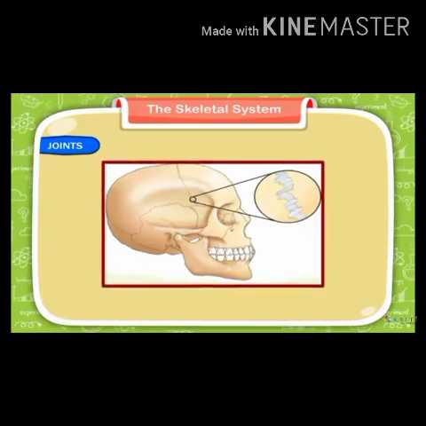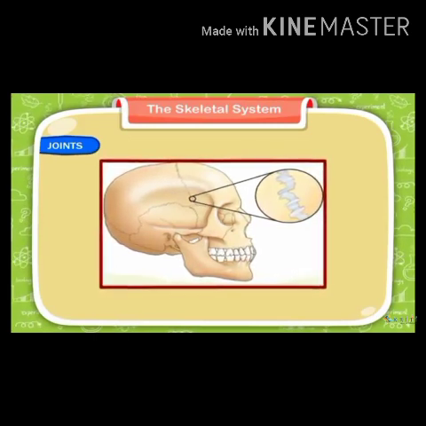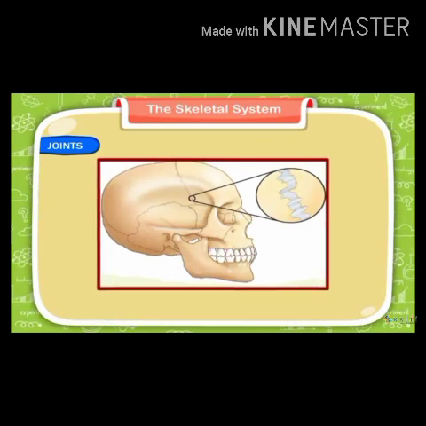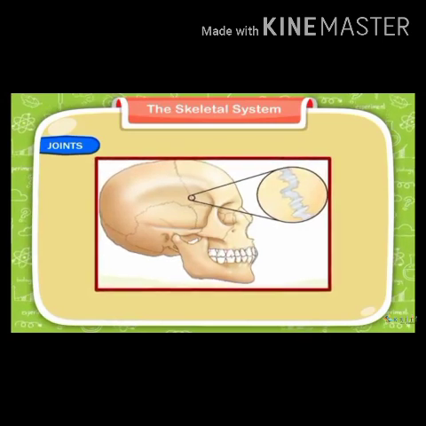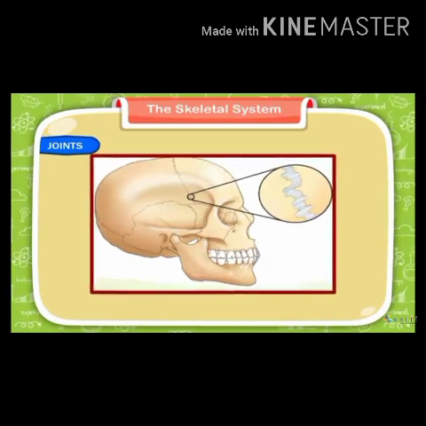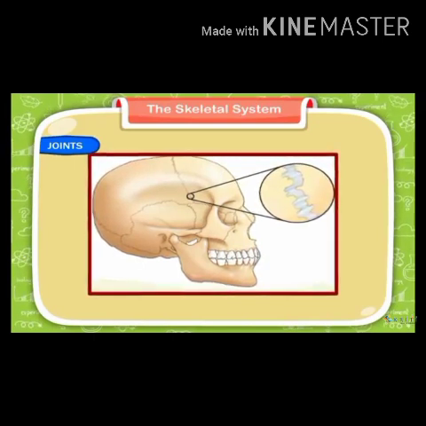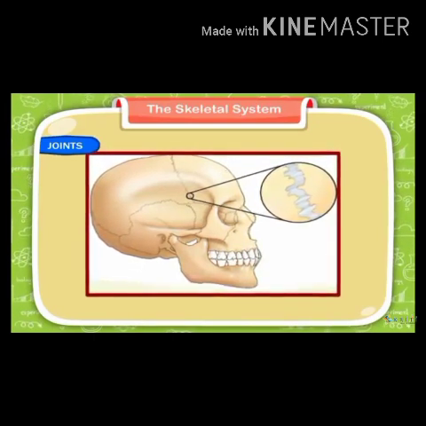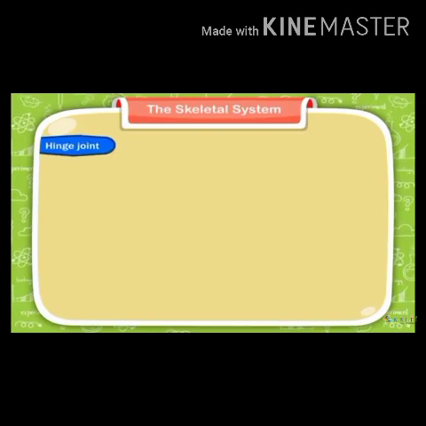Now we have studied immovable joints. A joint that cannot be moved is called an immovable joint. The joints of the skull and the joints between the rib cage and breastbone are immovable joints. Look at the diagram. These are examples of immovable joints.